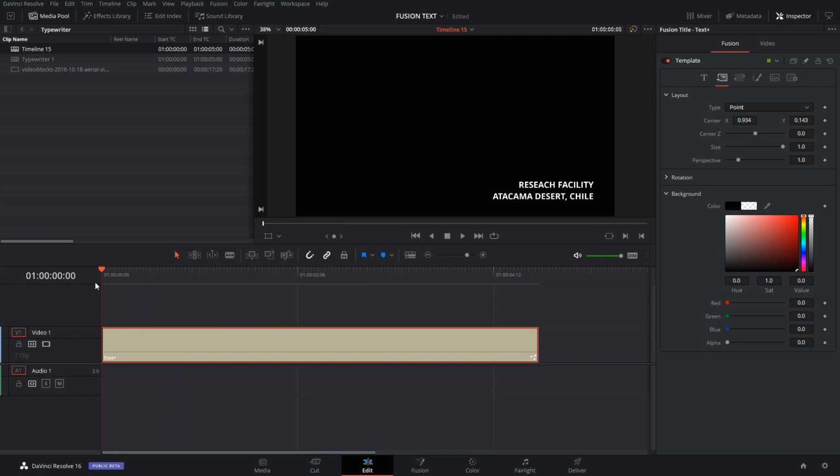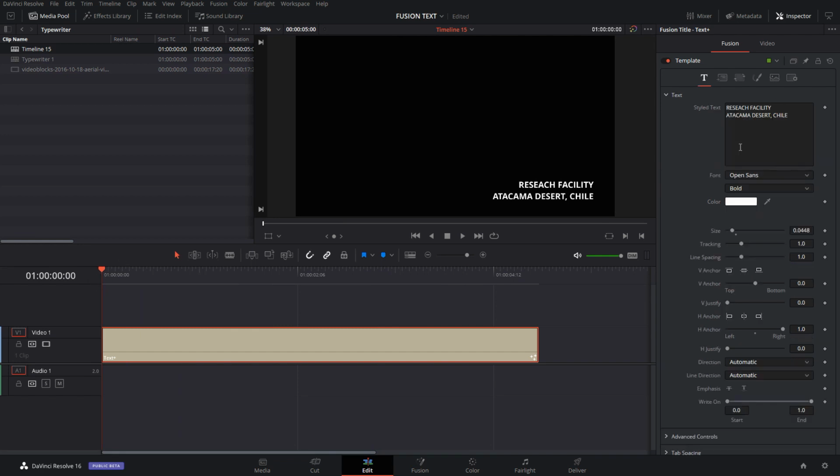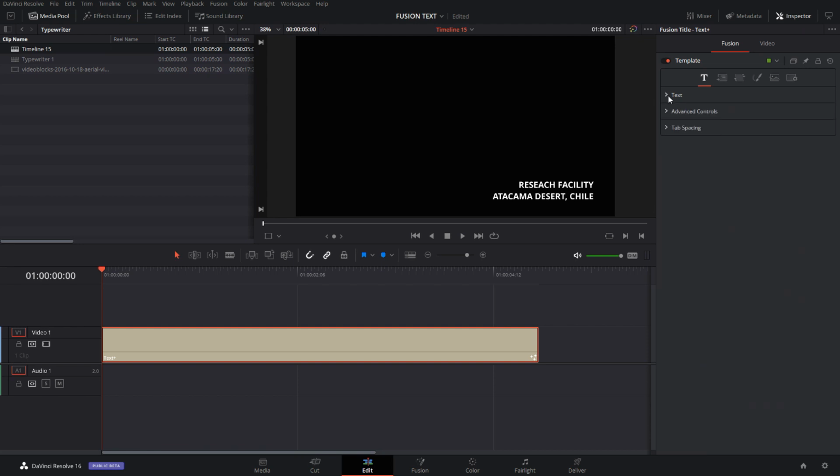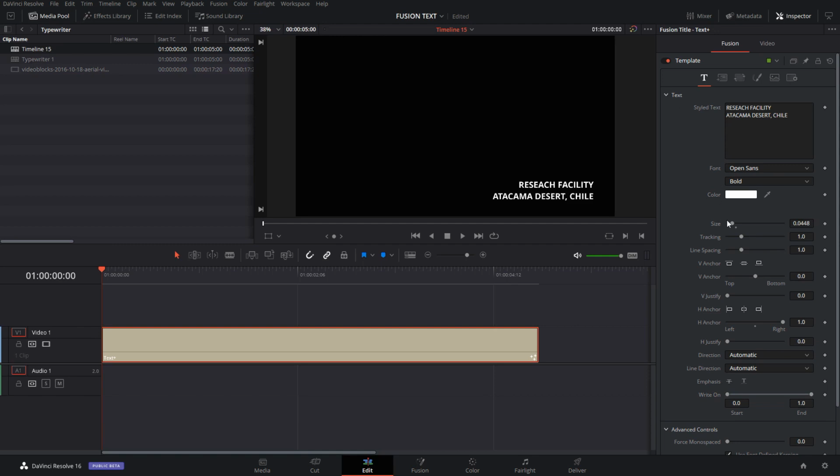So how do I make it typewrite itself? Simple. We just need to come to the Write On effect. It's this one, Write On. This Write On effect is the typing that happens, but I need it to happen on the screen. I can't keep playing with these things. Well, obviously we're going to keyframe this.